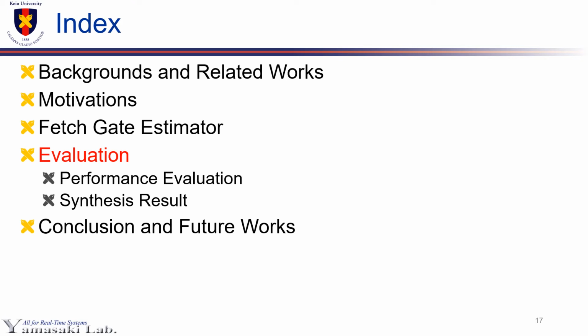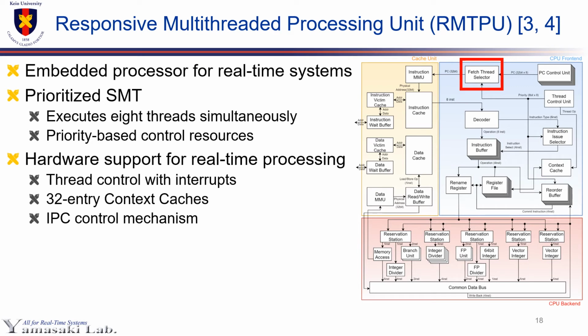Next, we conducted performance, logic review, and timing analysis of our proposal. We describe evaluation setups and results. We implement the FGE in Responsive Multithreaded Processing Unit, RMTPU, using Verilog HDL. The processor is an embedded processor for real-time systems and implements various features to support real-time processing. The processor adopts 8-way prioritized SMT, which executes 8 threads simultaneously, and resources are controlled based on priority assigned to each thread. In this paper, RMTPU ignores the priority to work as a normal SMT processor. FGE is implemented in the fetch thread selector that is highlighted in the red box.